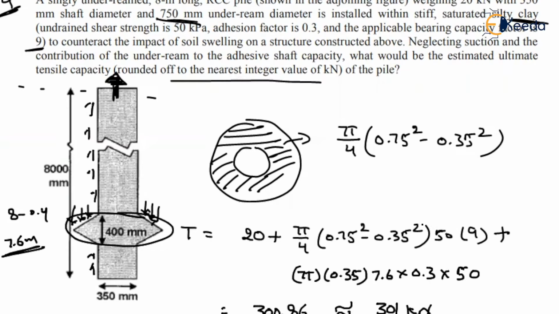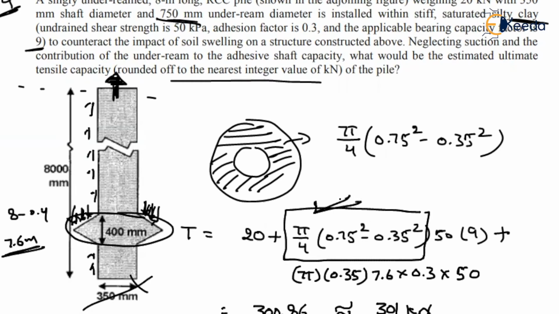So here is one thing where you will commit a mistake in this question. If you are trying to lift this pile in the upward direction, you will have the bearing on the enlarged shape. Along the bulb area, you will break contact. Only along the annular area of the enlarged shape will you have the bearing. So most people will make the mistake of writing pi by 4 into 0.75 square, but that is wrong. If you are uplifting it, the contact between soil and pile will break. So in your question, you have to see whether they are asking us the tensile capacity or the capacity of a pile. Okay, thank you.